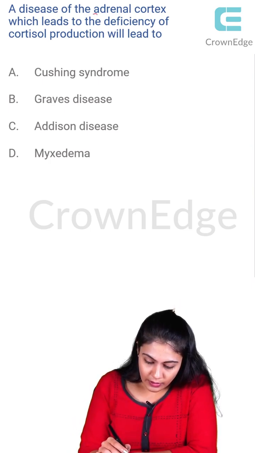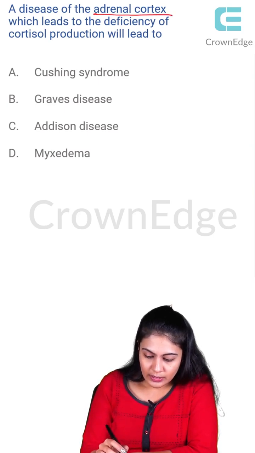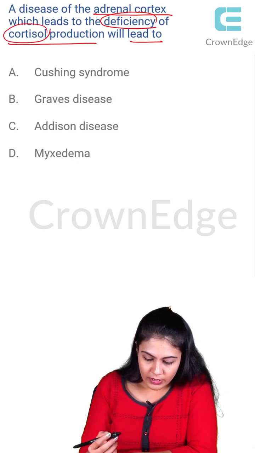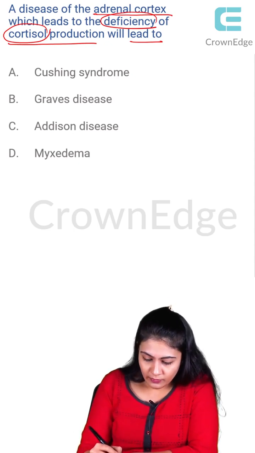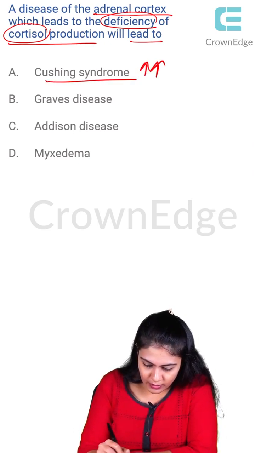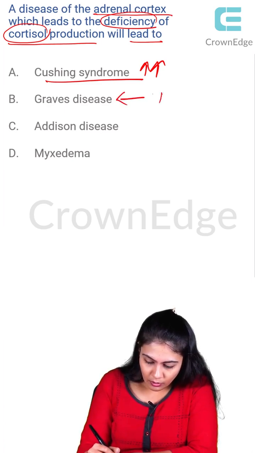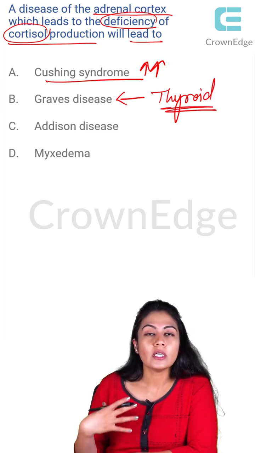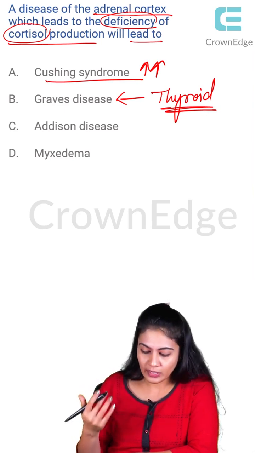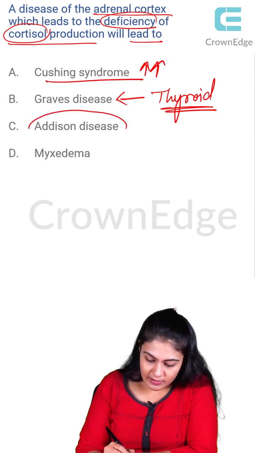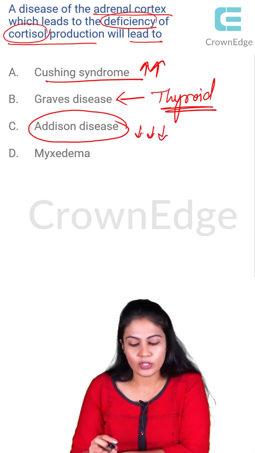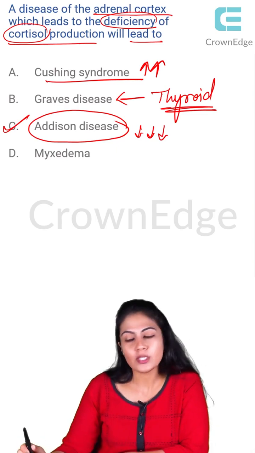A disease of the adrenal cortex will lead to deficiency of cortisol production. So what they wanted to ask is, deficiency of cortisol will lead to what disease? If the cortisol is increased, it will lead to Cushing syndrome. Graves disease, we talk in terms of the thyroid, right? Whenever there is thyroid toxicosis, meaning abnormally high levels of thyroid hormone, that will lead to Graves' disease. This Addison disease is caused because of the decreased level of cortisol. So the answer over here is option C.